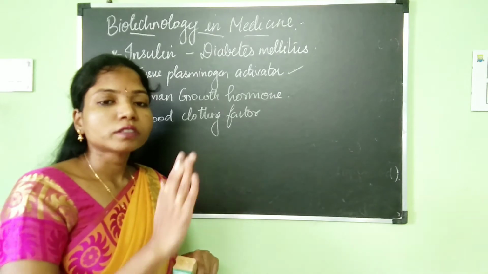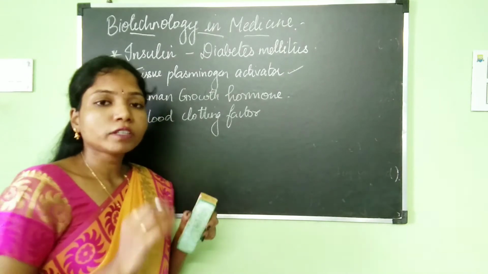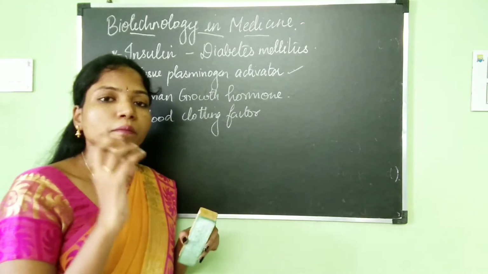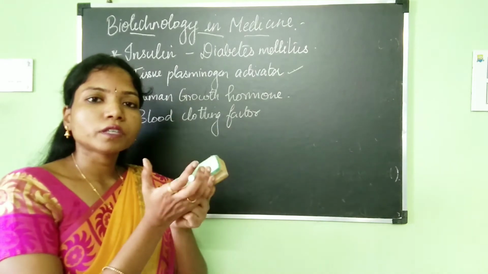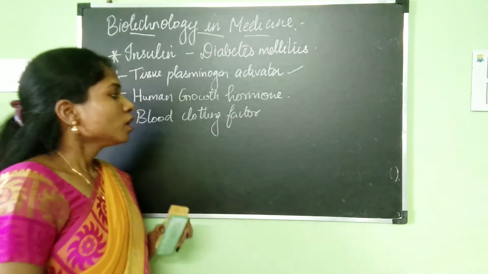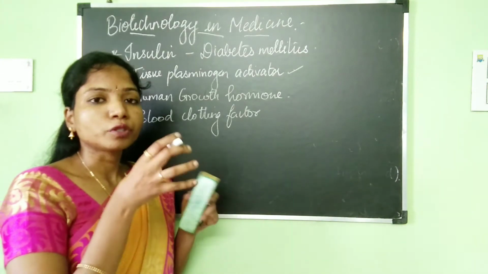When the blood clots, it will not bleed anymore. Am I right? So how is the blood clotting? There are a lot of clotting factors involved in making the blood clot. That means the blood cells will aggregate together. That is what is known as clotting. There are many factors which are important for making the blood clot.